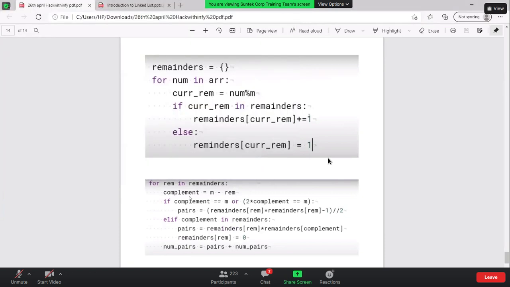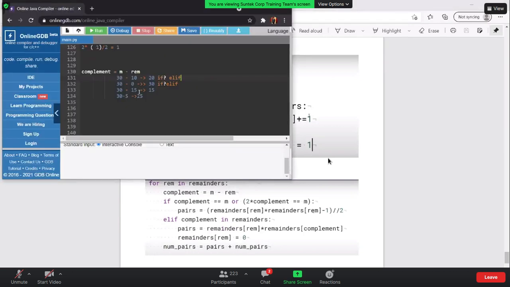The reason is that we first need to check two conditions: whether twice the complement that we got is equal to m. And the second thing we need to check is whether the complement is equal to m. That is basically for the remainder 0. That is basically for exactly half of the number.